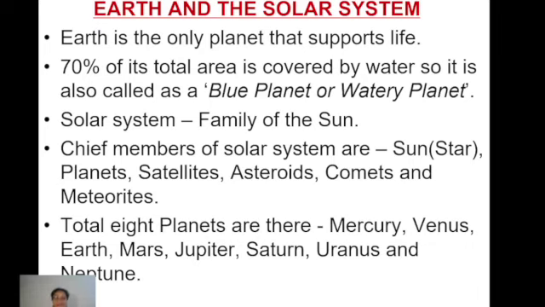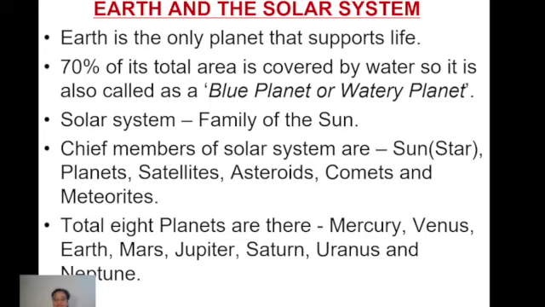This is the reason, right? Because from space, when pictures are taken of the Earth, you will always find it is bluish in color because of the large area underwater. Because of that, it gives a blue color to this planet.